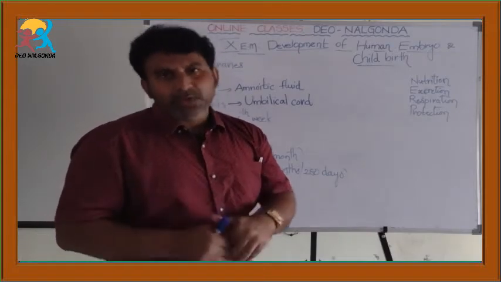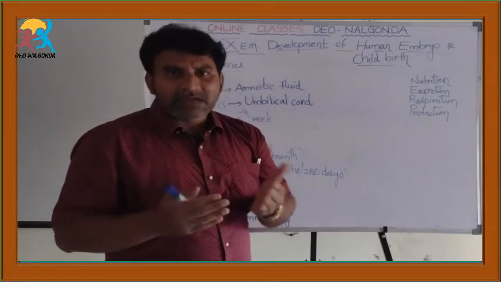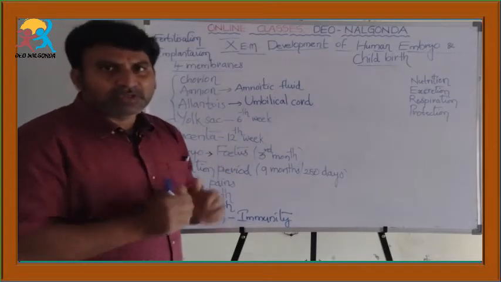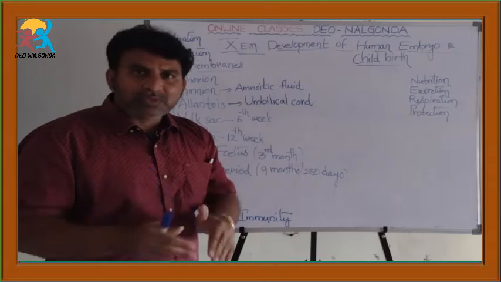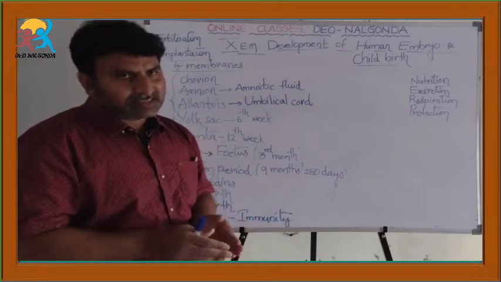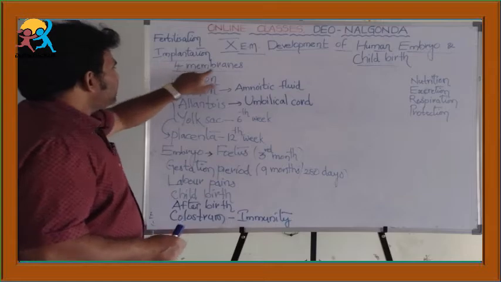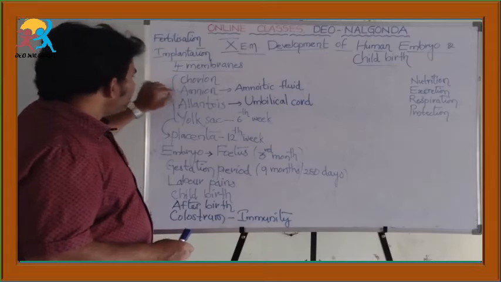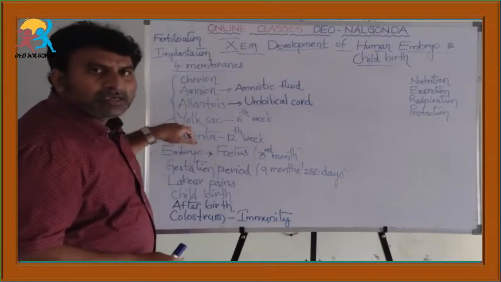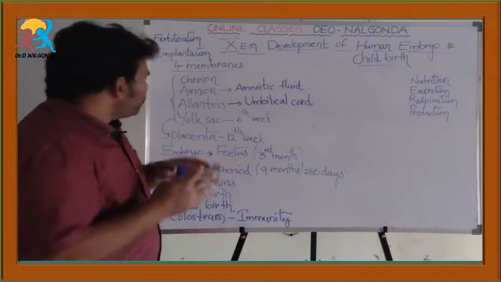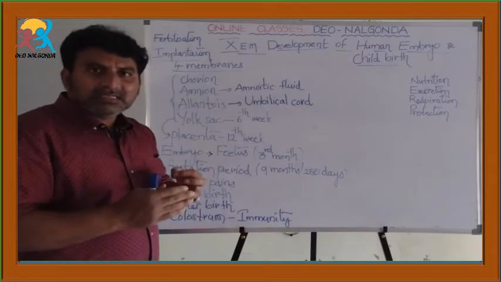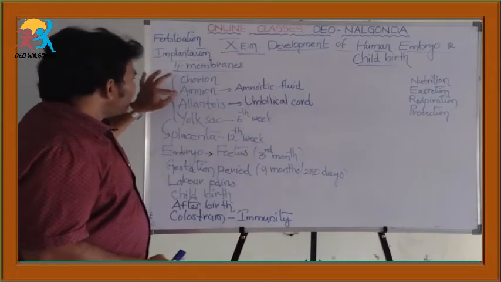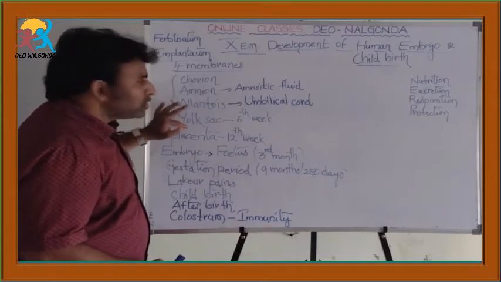So, the growing embryo develops 4 types of membranes around it. I have already written them here on the whiteboard. They are chorion, amnion, allantois and yolk sac. The 4 membranes that an embryo develops around itself are chorion, amnion, allantois and yolk sac.